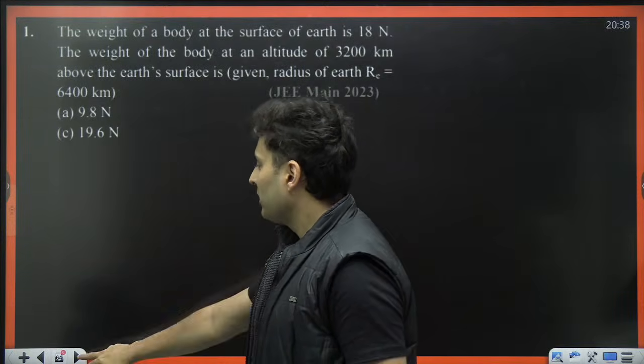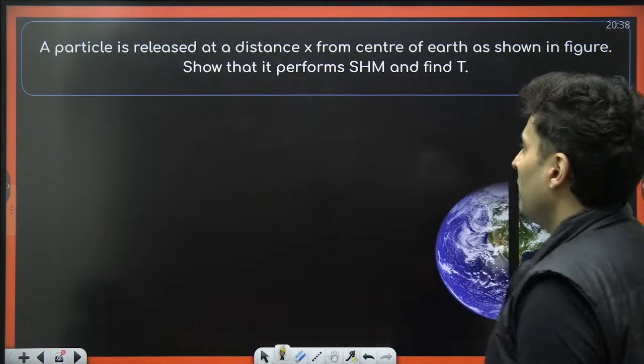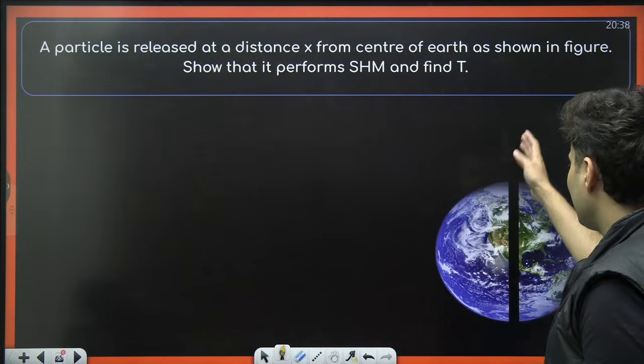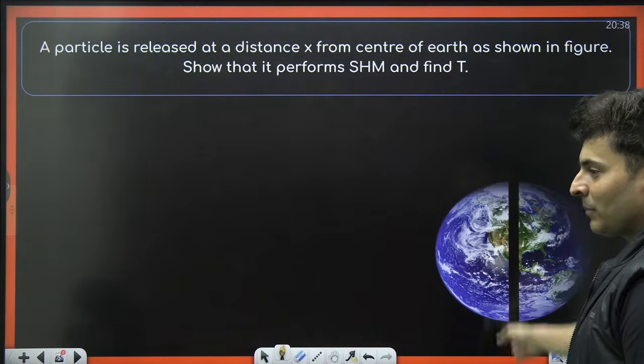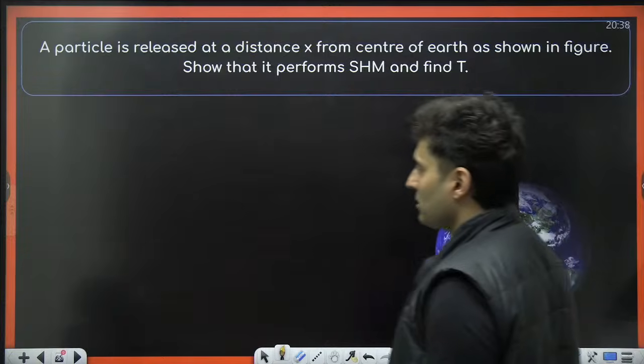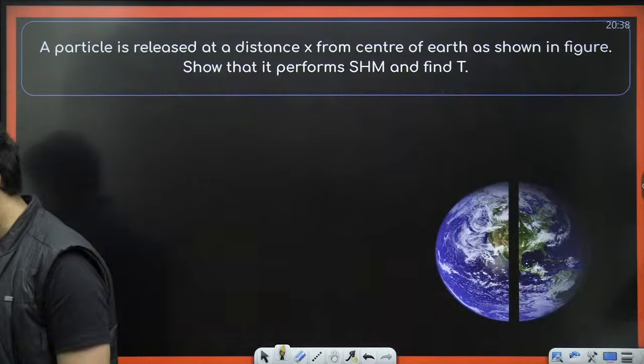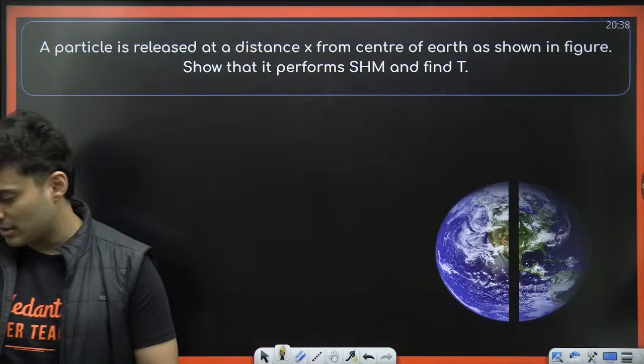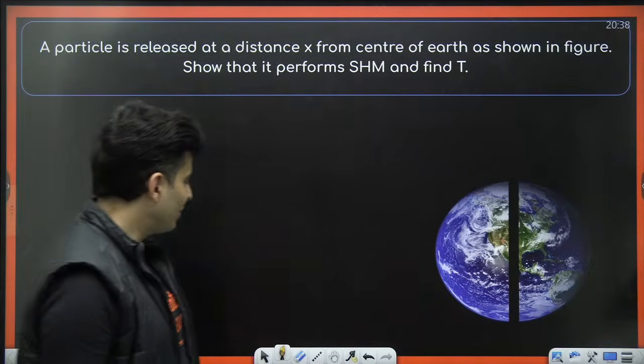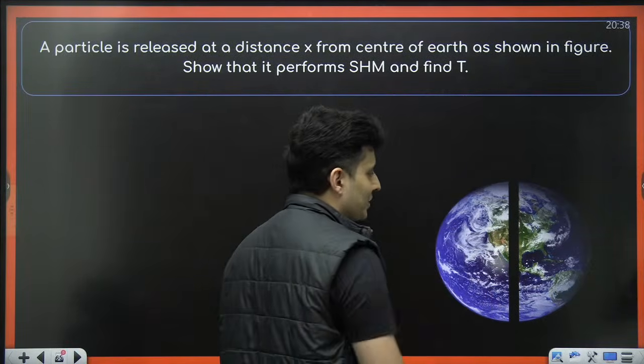Right? So moving on to the next one coming up on your screen. A particle performs SHM when dropped inside a tunnel, a diametrical tunnel. This kind of question is very common. It has come in previous year's JEE Mains also. So how to do these kind of questions?